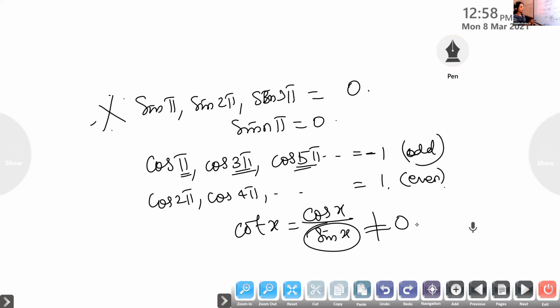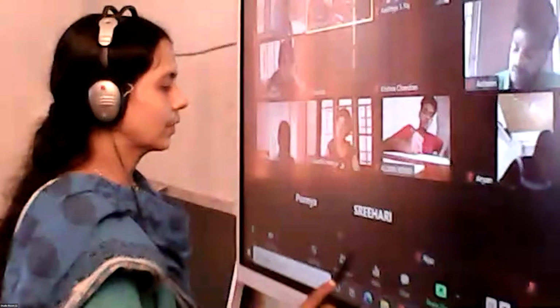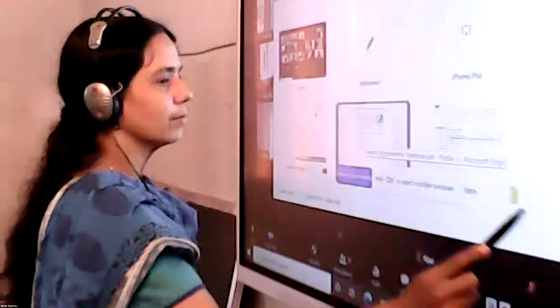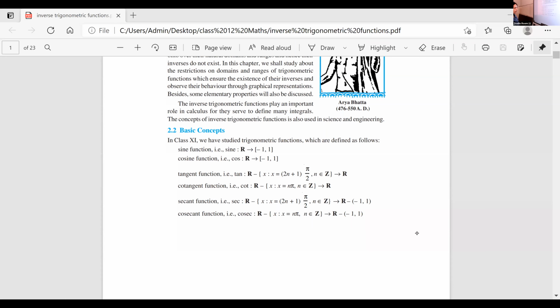So look at the domain. How is it defined? Look at the domain given there. For cot x, cot is a function from all the real numbers R minus n pi. All the multiples of pi should be removed. In sine, we know that all the multiples of pi give 0. So it is a function from R minus n pi to R.